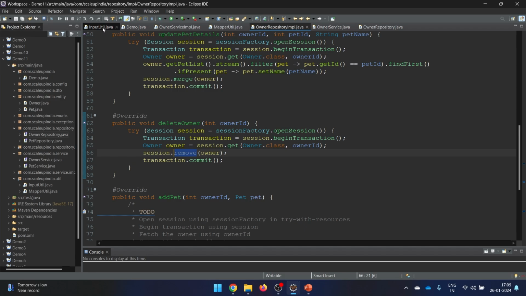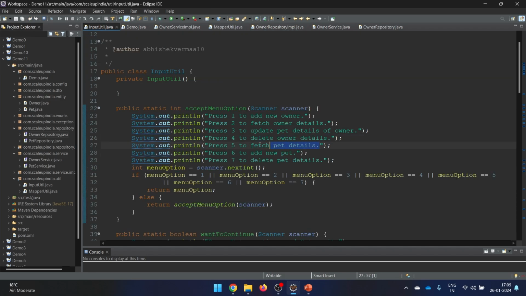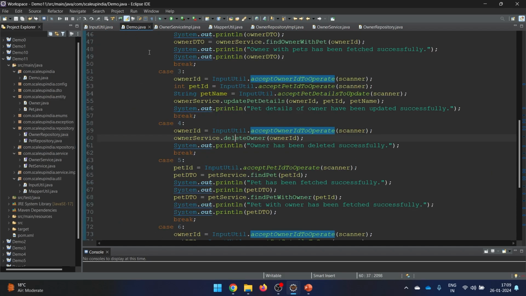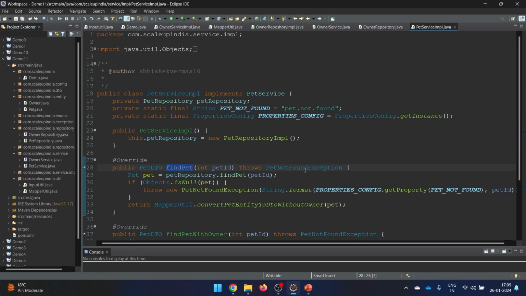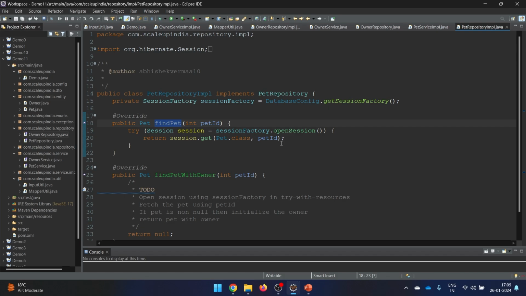Now the next thing is fetch pet details. So for this fetch pet details, let's see what we are doing here. So this time we are going to the pet service. So let's try to find. Yeah, so this is the fetch pet. Now fetch pet, if we go here, so by default, if you remember when we were saying fetch pet, by default it was eager.